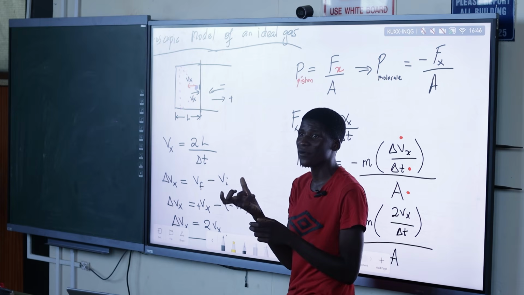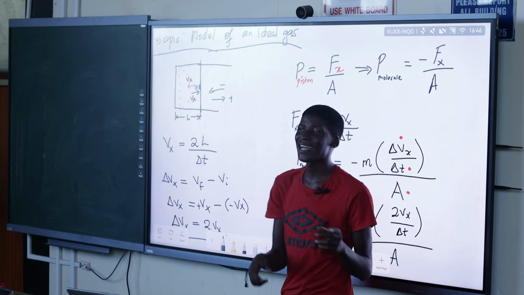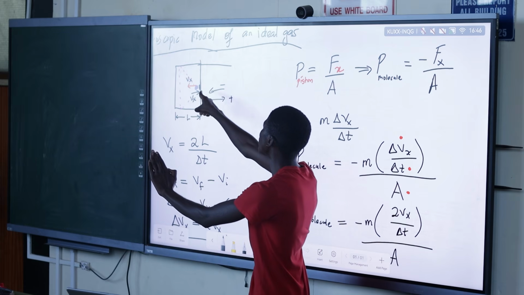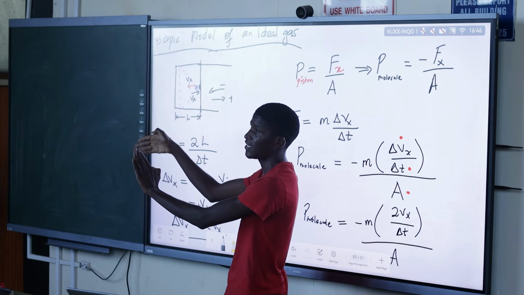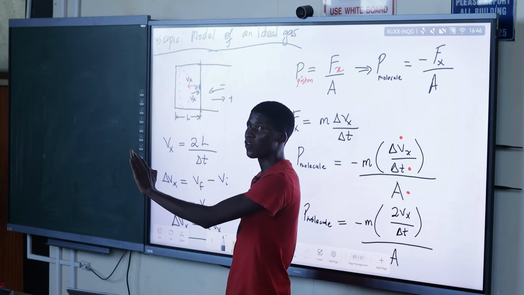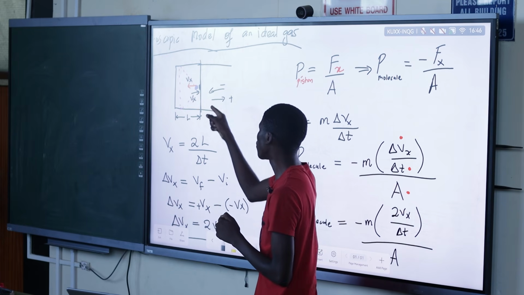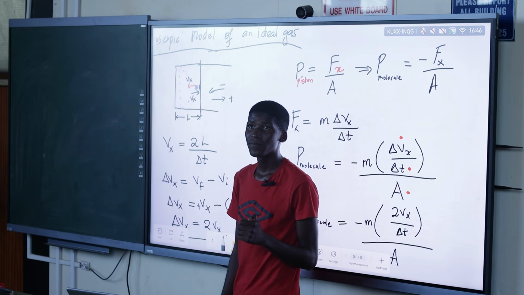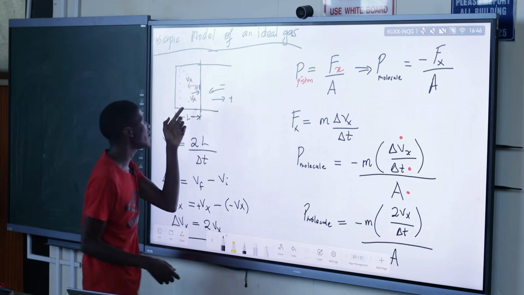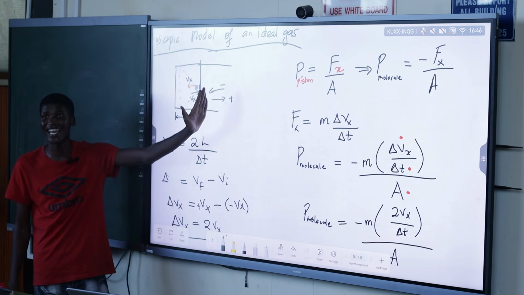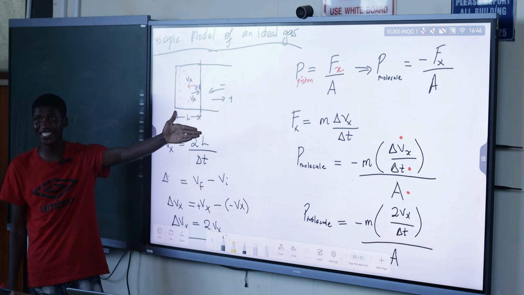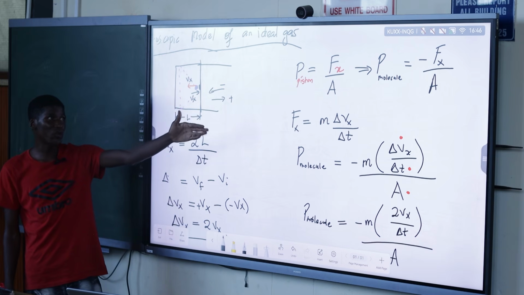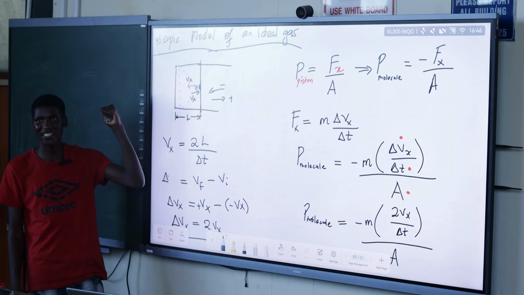Because these directions are arbitrary, you can choose your own direction. But in the way we chose to make our force negative in that direction, it means that even when the velocity is going that direction, it must also be negative on the molecule. I'm sure the molecule is hitting the piston in this direction, so it's kind of applying a force in that direction. So if we reverse, it becomes a negative force.